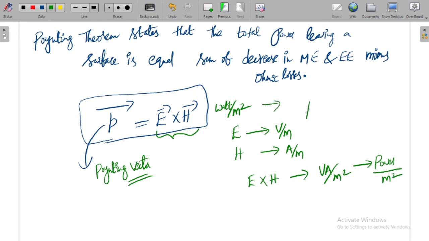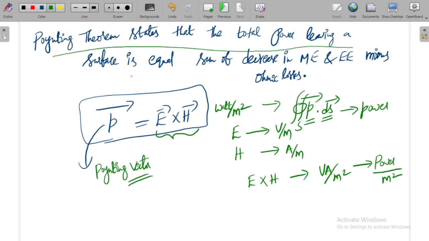If I know P bar and take the surface integral of P bar dot dS bar, it gives me power, because watt per meter square into meter square gives us power. This is called the Poynting theorem, okay, and Poynting vector. In this way we can understand the statement of Poynting theorem and Poynting vector.